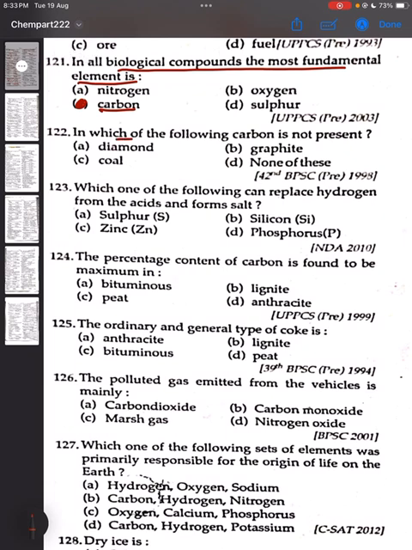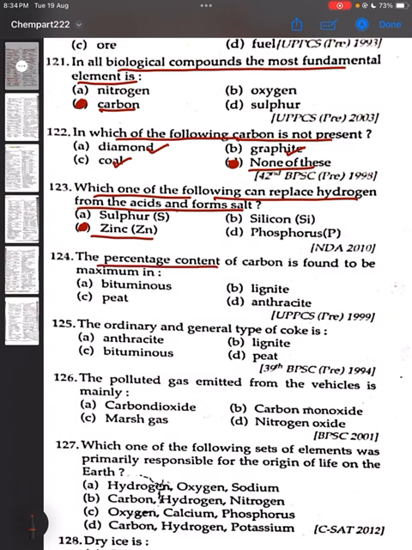122. In which of the following carbon is not present? So it will be none of these, because in all three carbon is present. In diamond also carbon is present, in coal also carbon is present, and in graphite also carbon is present. 123. Which one of the following can replace hydrogen from the acid and form salt? Correct answer will be zinc. Option C is the correct answer.